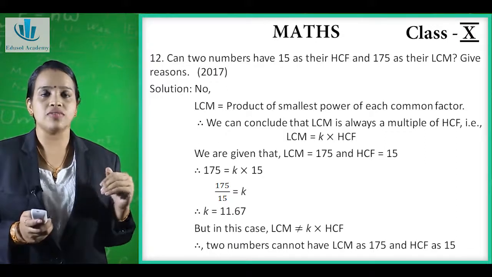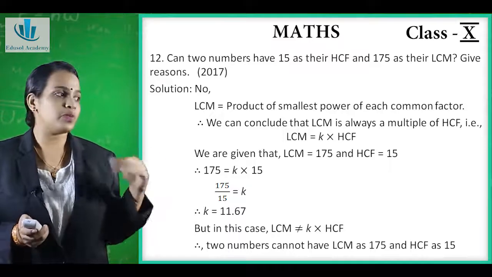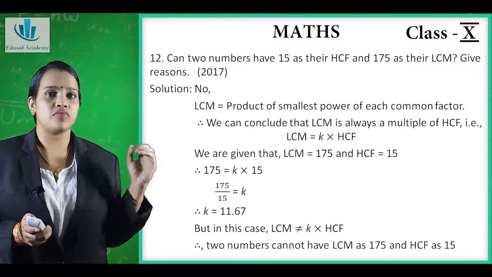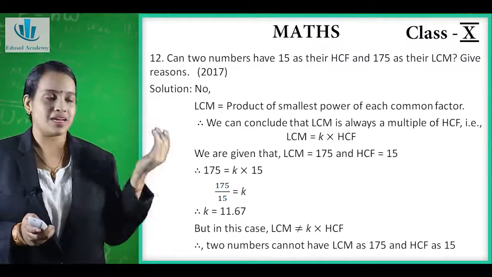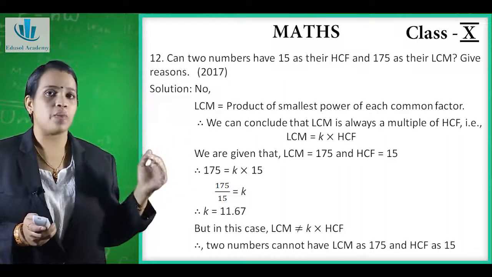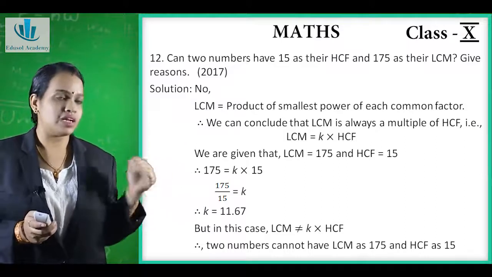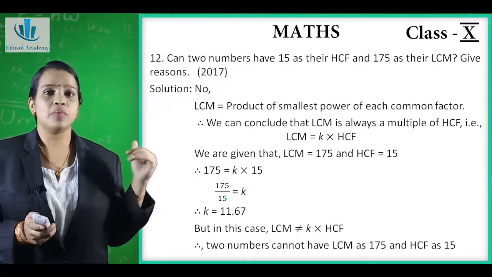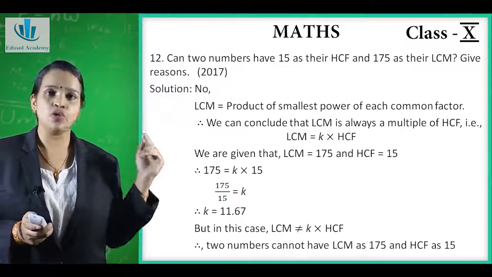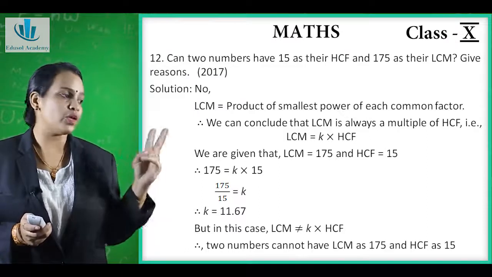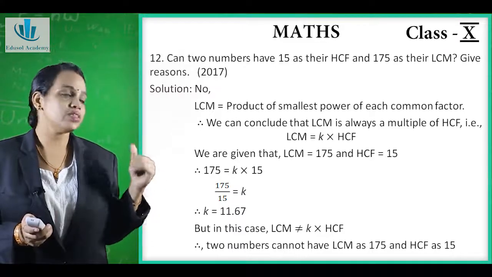Now in the question it is given that LCM is equal to 175 and HCF is equal to 15. Now we will put the values in the equation. So it becomes 175 is equal to k into 15. Now when we take 15 on the other side, it divides. So it becomes 175 upon 15, which is equal to k. When we divide 175 upon 15, it gives 11.67. But in this case, you can see that LCM is not equal to k into HCF. So we can say that two numbers cannot have LCM as 175 and HCF as 15.